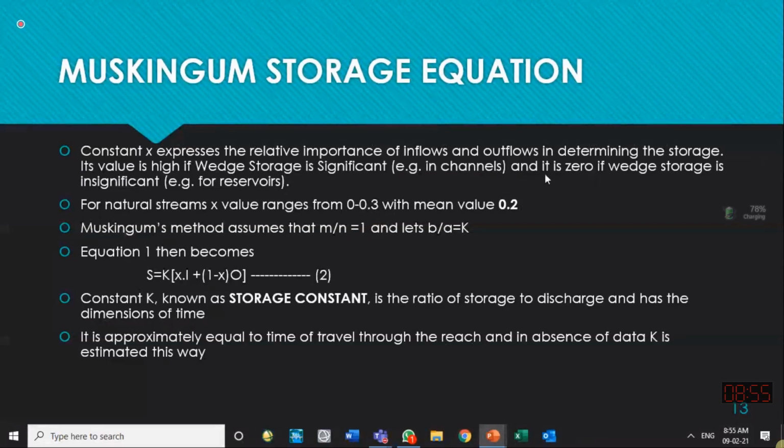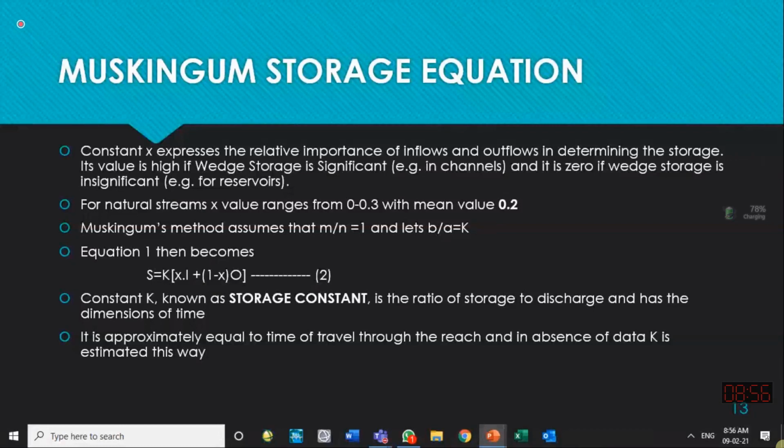It is also said that its value is 0 if wedge storage is insignificant. If the shape of the flood wave is very mild, if it is very flattened, then wedge storage reduces to very low limits. In that case, x should also be taken close to 0. So lower the wedge storage, lower should be the x value. So if it is a big, huge flood wave, so wedge storage is quite high, then x value should be taken on the higher side.